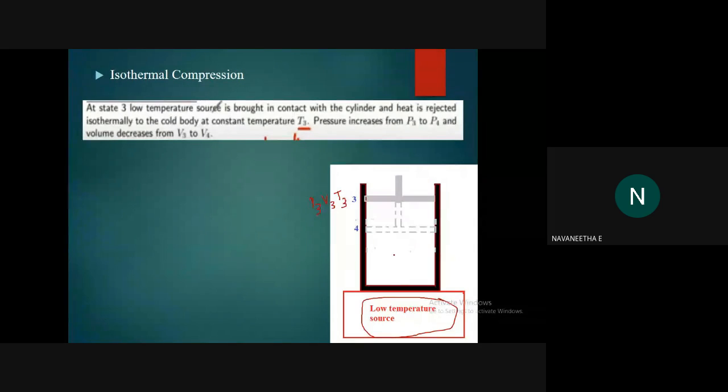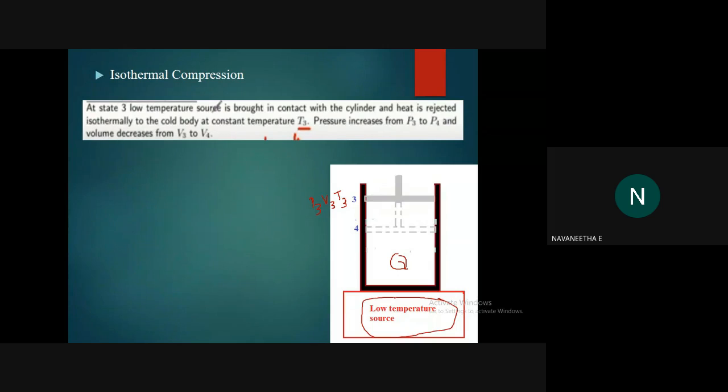The temperature inside the system is greater than the lower temperature source. So what will happen? The heat inside the system will transfer to the lower temperature source. Heat flow will occur. From where to where?